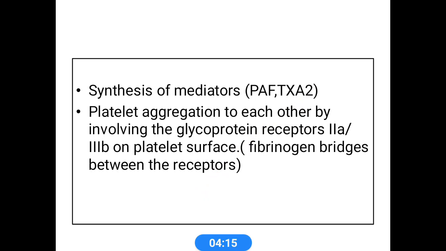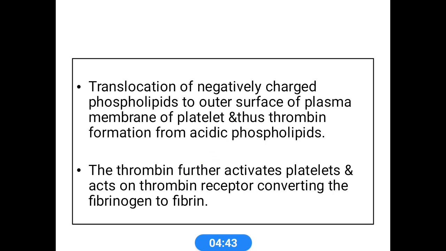Platelets then aggregate to each other by involving most of these receptors on the platelet surface: the ADP receptors, adenosine diphosphate, and other receptors like thromboxane, thrombin, collagen, and mainly fibrinogen, which bridges between these receptors.